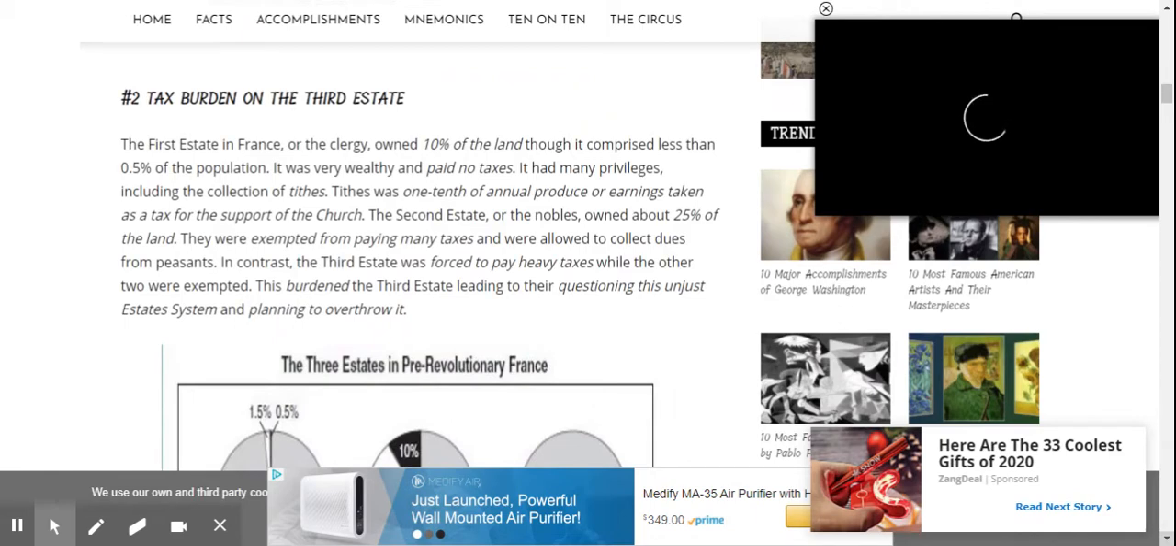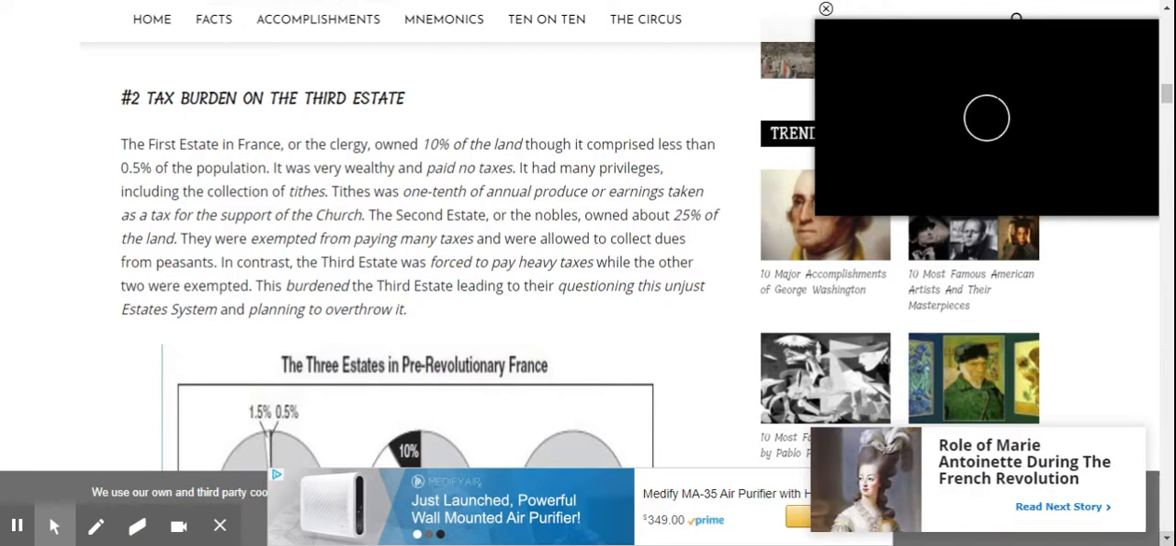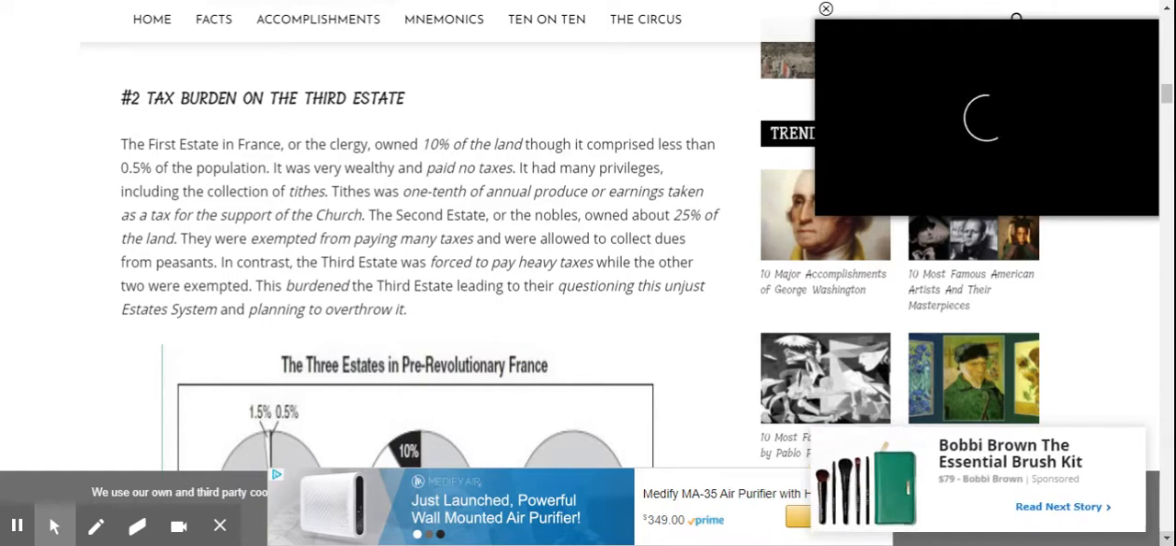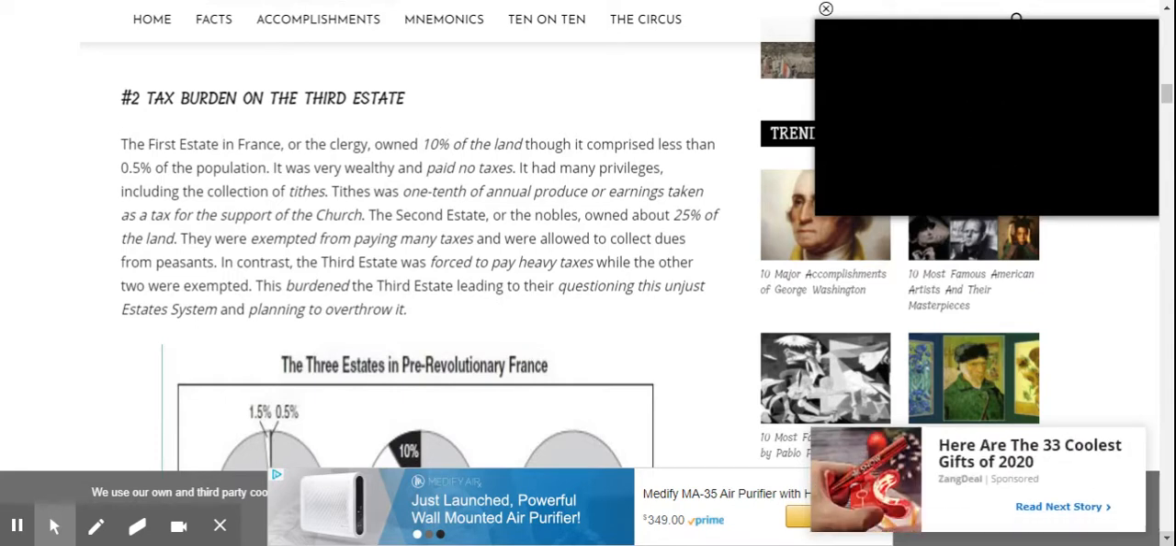Number 2. Tax burden on the third estate. The first estate in France, or the clergy, owned 10% of the land, though it comprised less than 0.5% of the population. It was very wealthy and paid no taxes. It had many privileges, including the collection of tithes. Tithes were 1/10 of an annual produce or earnings taken as a tax for the support of the church.